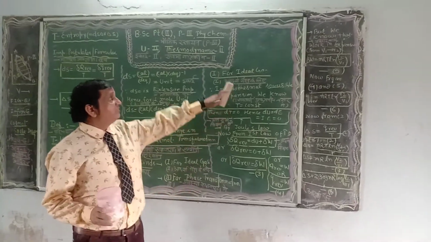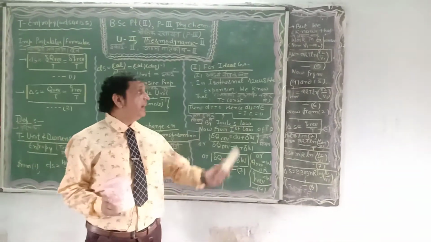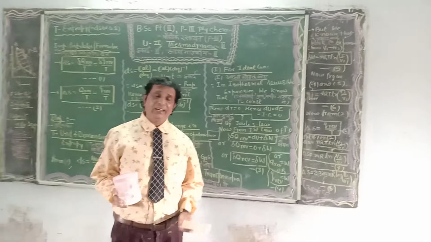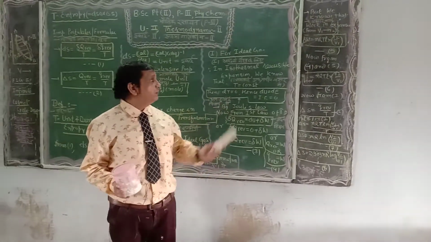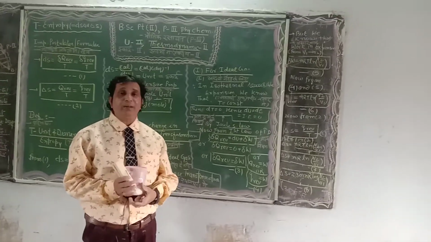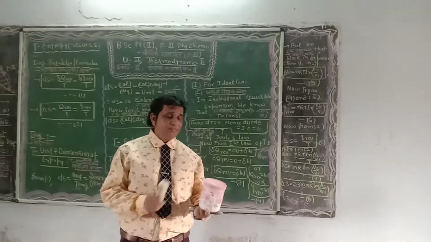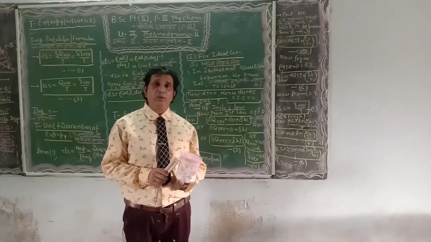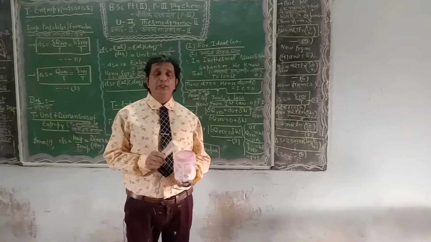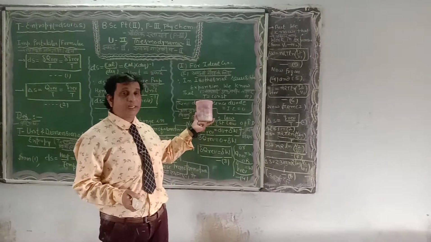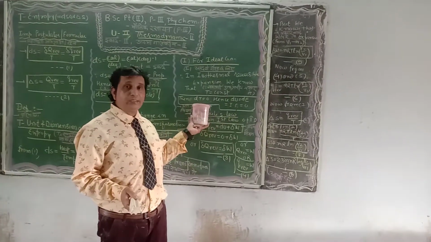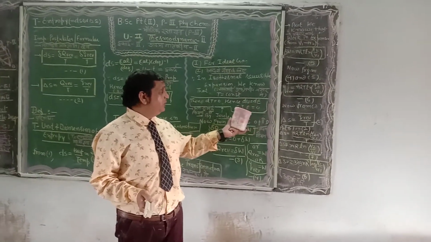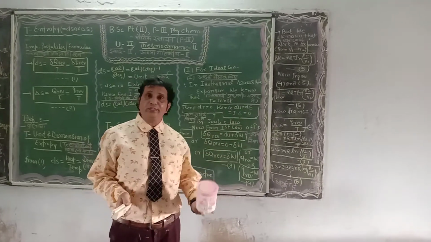Dear students, the first case is for ideal gas, where we calculate the value of change in entropy. In isothermal reversible expansion, as in our previous lecture, when a heat engine is connected with a heat source to absorb plus Q heat, in such a condition T is constant, dT is equal to 0, hence dU, the internal energy change, is equal to 0.